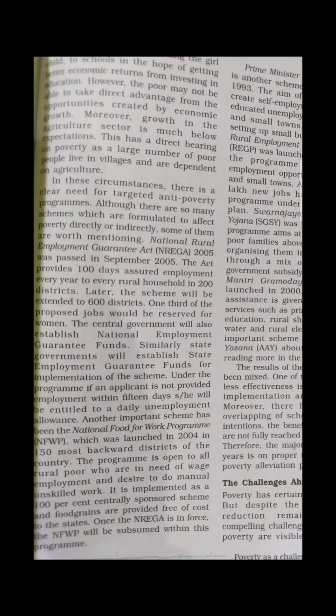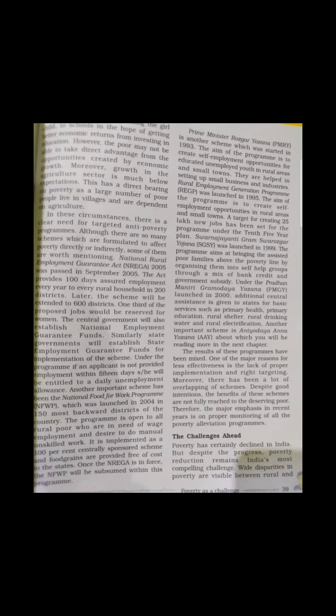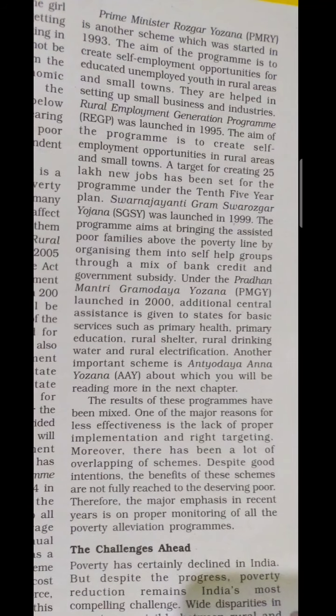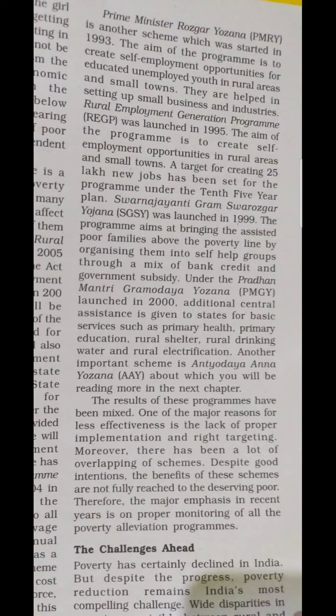Another program that was started is the Prime Minister Rozgar Yojana, PMRY. It started in 1993, and the aim of the program is to create self-employment opportunities for educated unemployed youth in rural areas and small towns. Self-employment relates to the growth of business and industries.